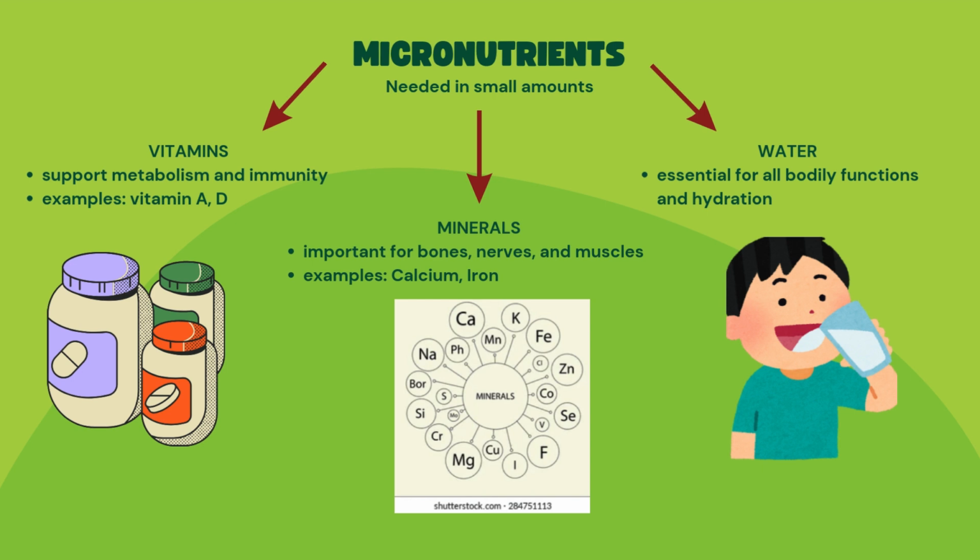Vitamins support metabolism and immunity. Examples, vitamin A and D. Minerals, important for bones, nerves, and muscles. Examples, calcium and iron. Water, essential for all bodily functions and hydration.